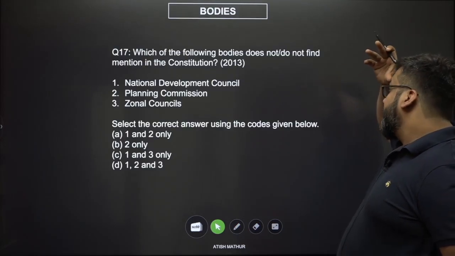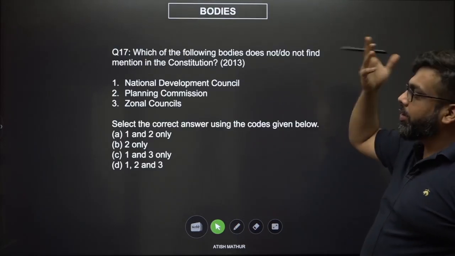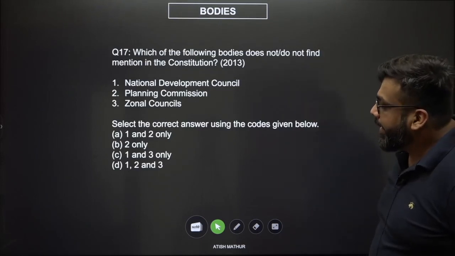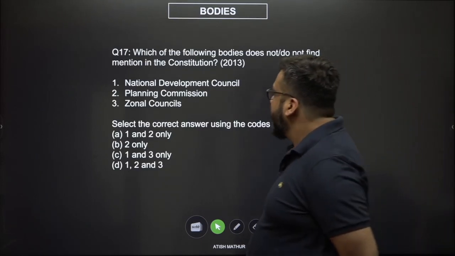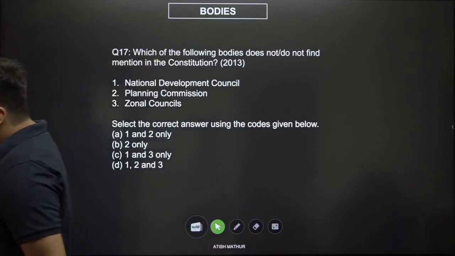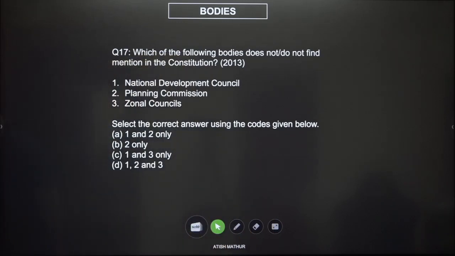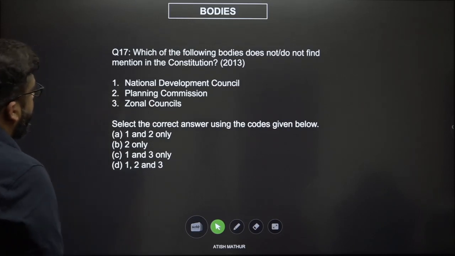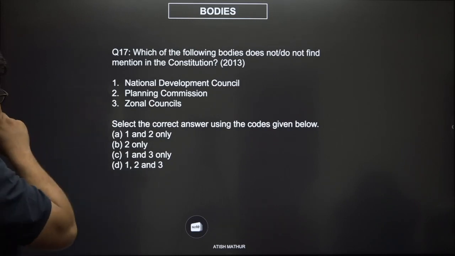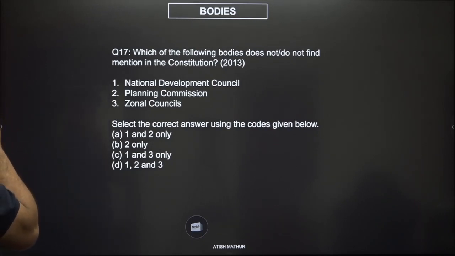17. Which of the following bodies do not find mention in the Constitution? NDC, Planning Commission, and Zonal Councils. This is a good question for 2013 because a lot of reshuffling of bodies was happening around that time, but you can still solve this question through a simple elimination method as well, right? Which of the following are not? NDC, Planning Commission, and Zonal Councils. 1 and 2, 2 only, 1 and 3, 1, 2 and 3. So we can see that 1 is in all the 3 options.